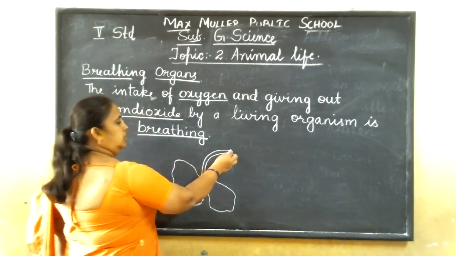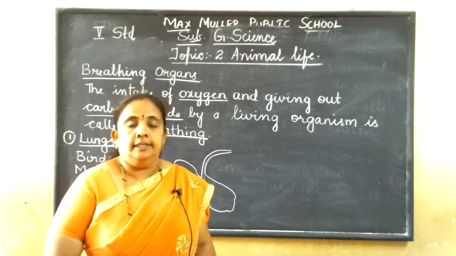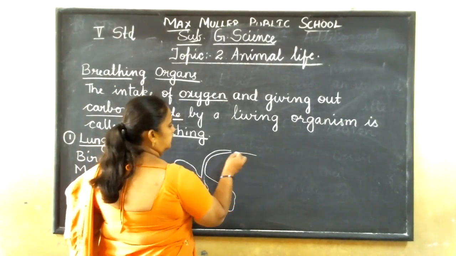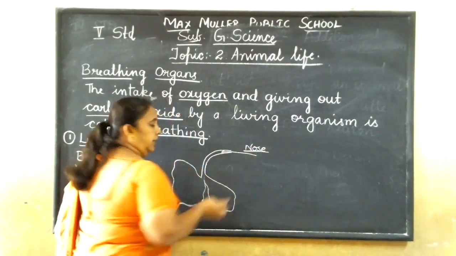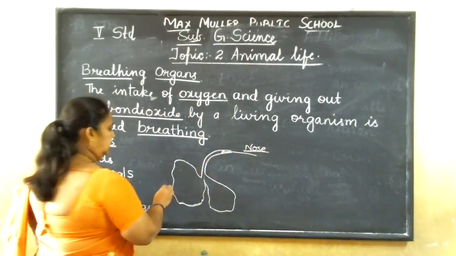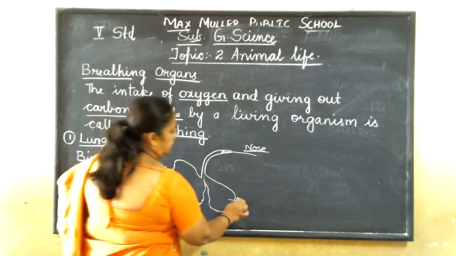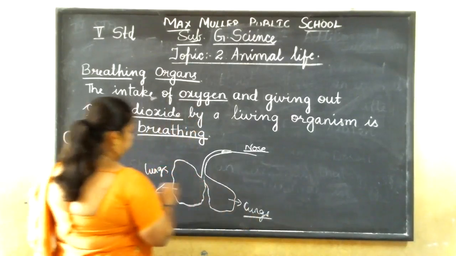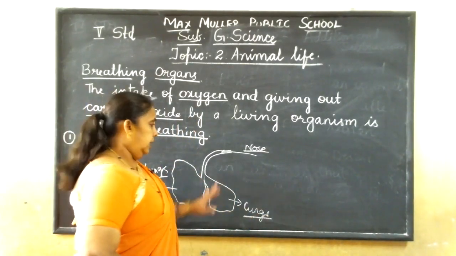This is the nose, and the air goes inside. These 2 are the lungs, which are present in the chest, one on either side.